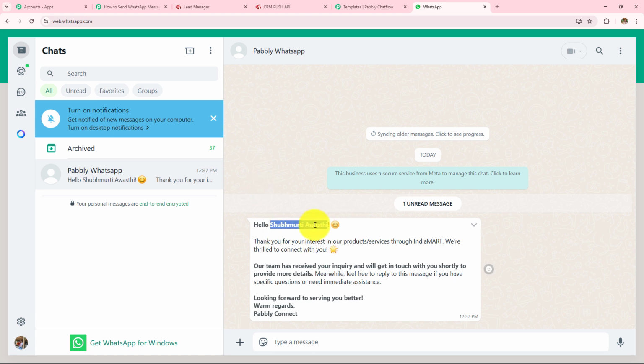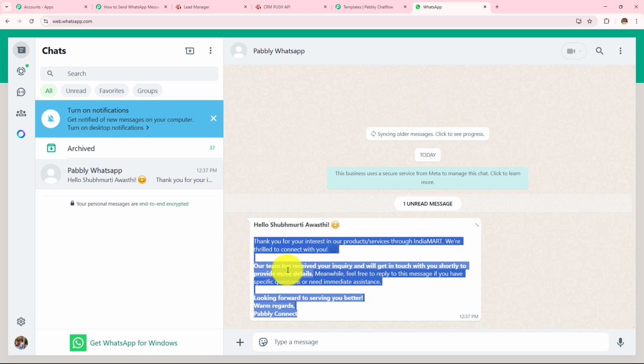So I have sent the query, I have mapped the name of the lead over here, and as you can see, the custom variable has changed with the name of the lead. So: hello, and the name of that lead, thank you for your interest in our product services through IndiaMart. And this is the exact same template that we have created in my Pabbly Chatflow account. So as this is my WhatsApp, I can see that I have received the message.